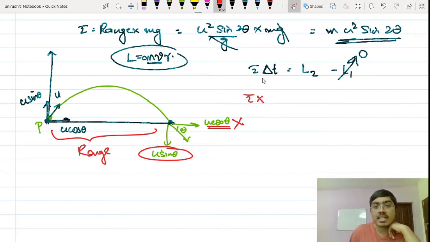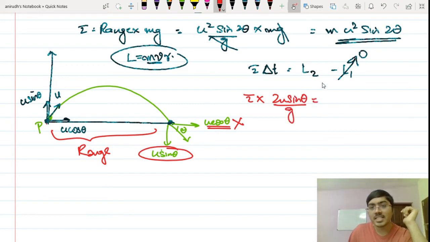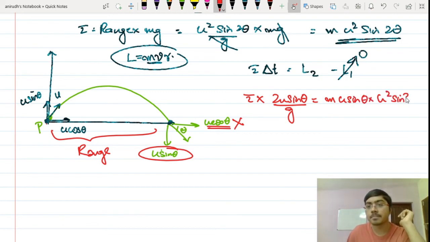Tau multiplied by delta t. What is the time taken to reach here? 2u sin theta by g. Now this is equal to L2. What is the angular momentum over here? That will be mvr. M multiplied by v is m u sin theta, multiplied by range is u square sine 2 theta divided by g.